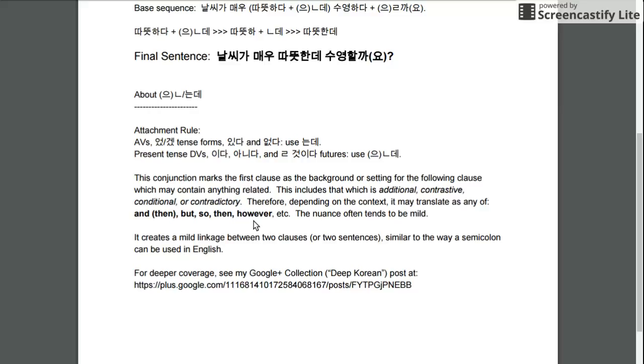And depending on how contradictory the situation is, there's different levels, but this is the most mild. It's used sometimes like a semicolon is used in English, and as I said, it can be used to end one sentence and then be like a pause between sentences or between clauses.